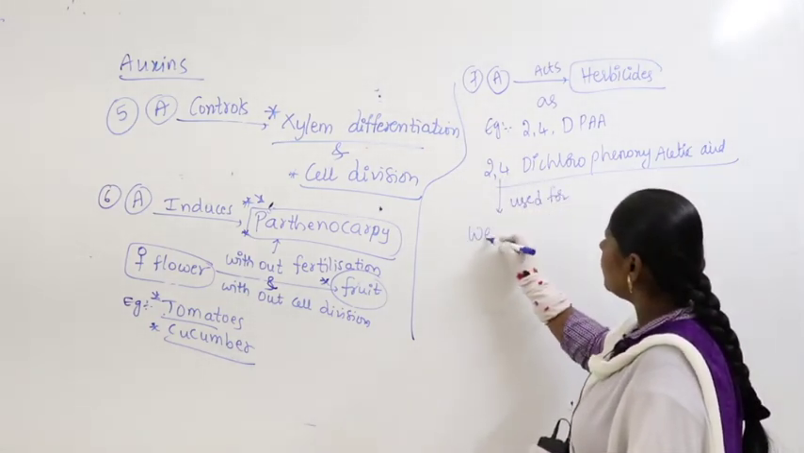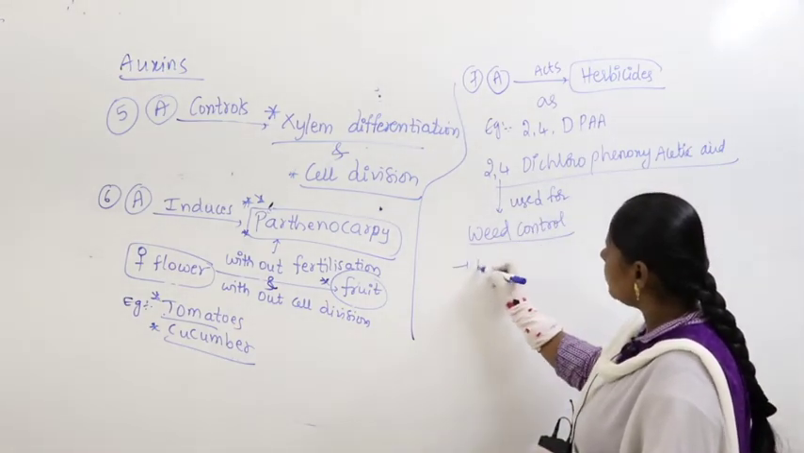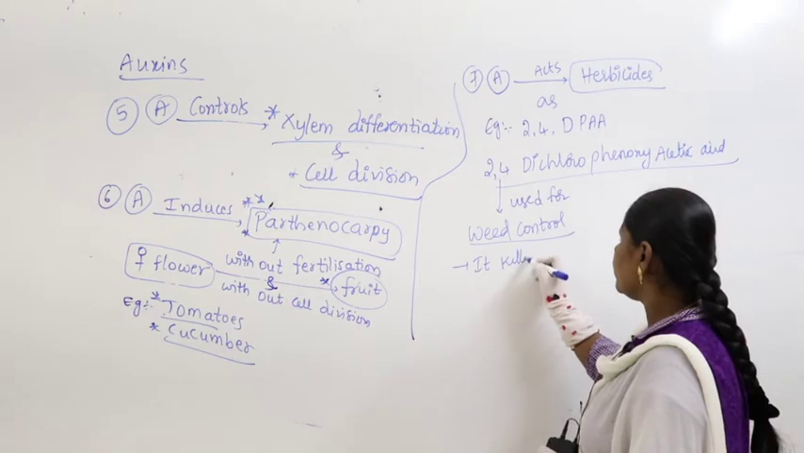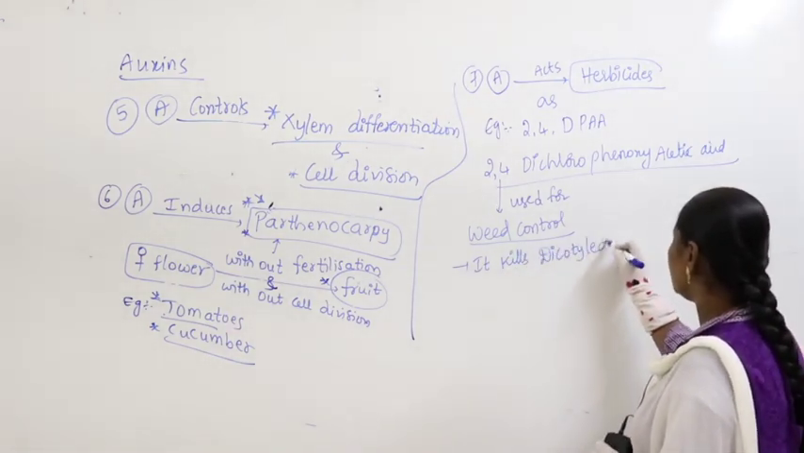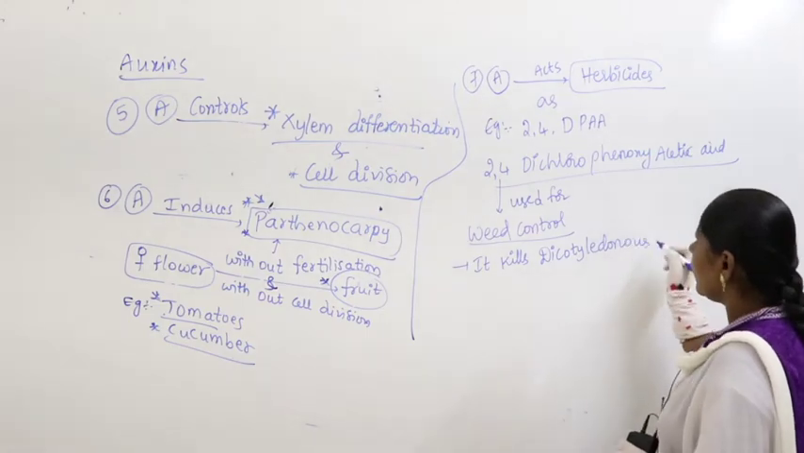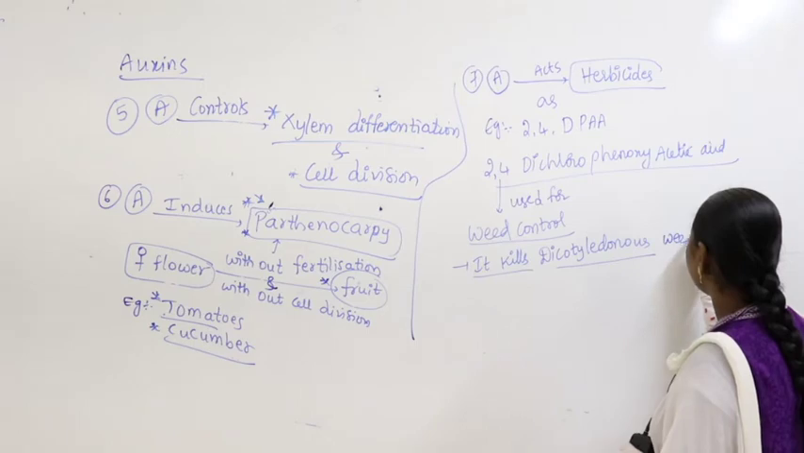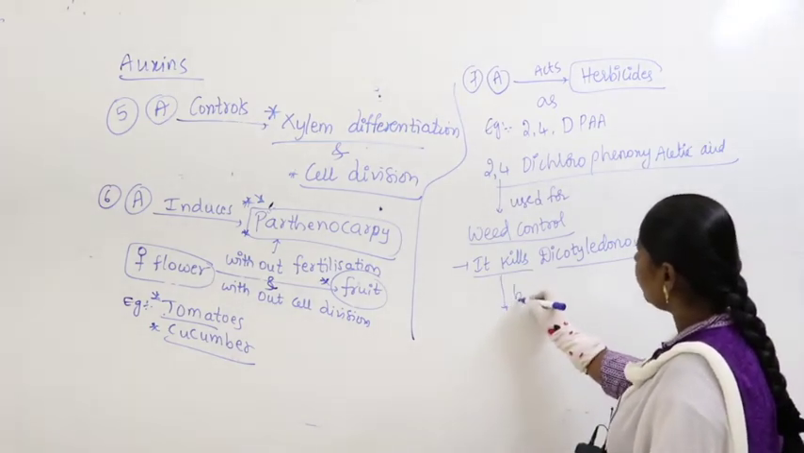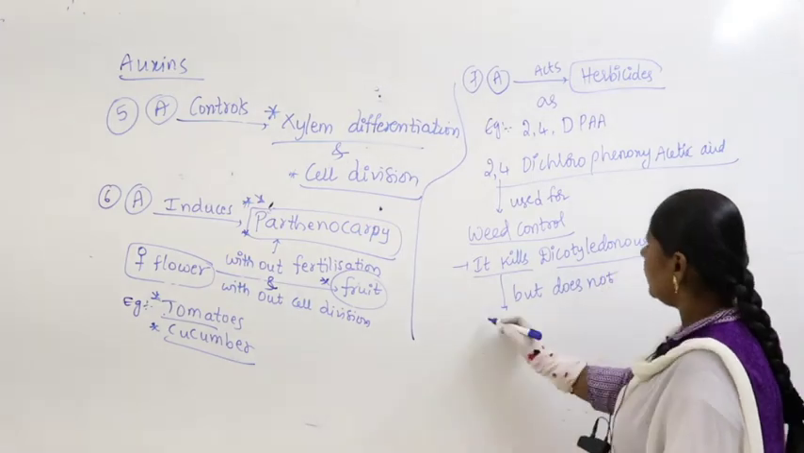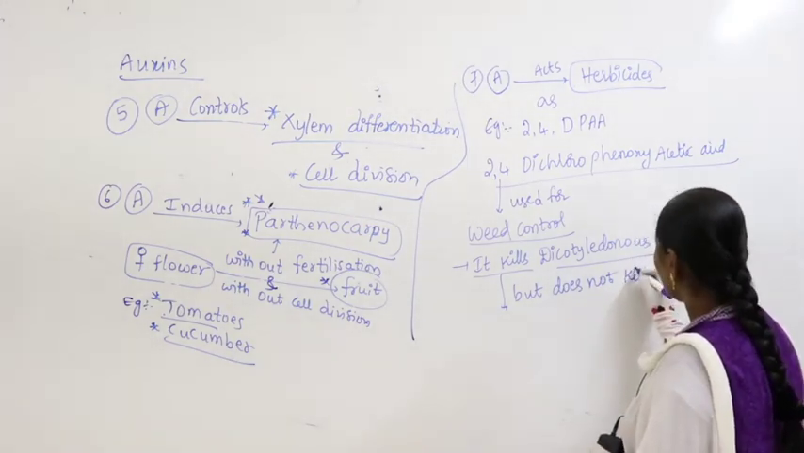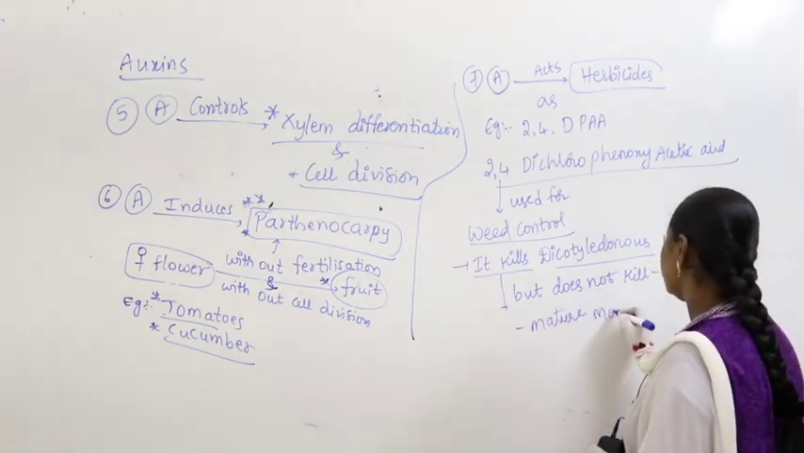weed control. In what way is it used as weed control? It kills dicotyledonous weeds, but does not kill mature monocotyledonous plants.